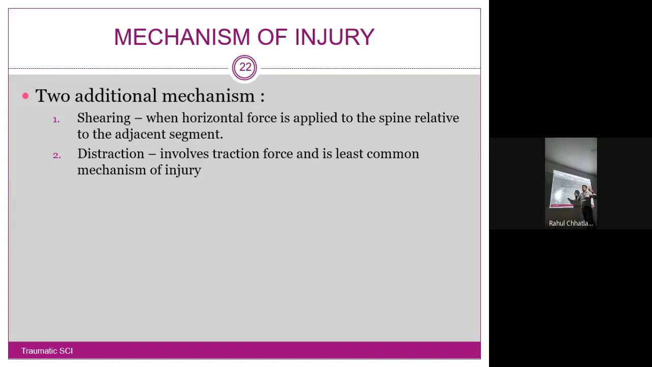Distraction involves a flexion force and is the least common mechanism. It means pulling the vertebrae apart, the opposite of compression. You are pulling two vertebrae apart, causing all the segments to open up and get injured. That is distraction. It is the least common.